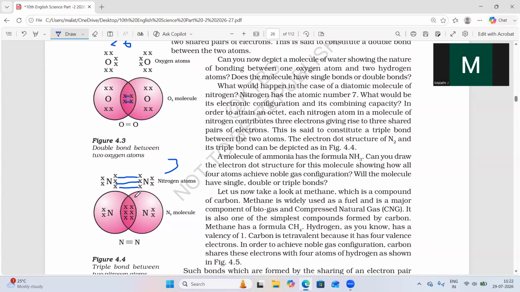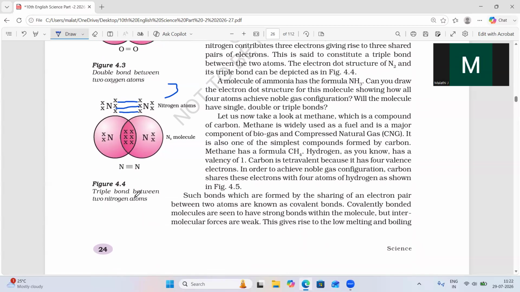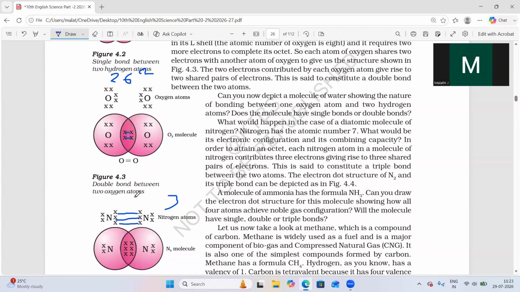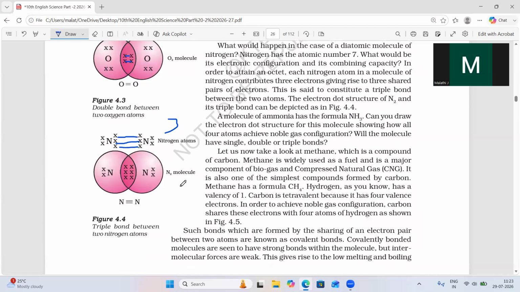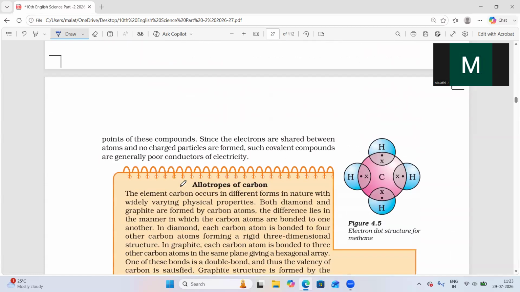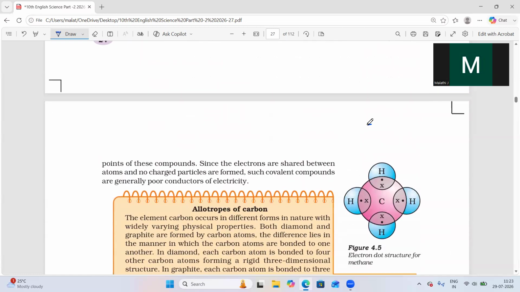So how will the formation of methane take place? Usually carbon forms bonds with hydrogen most of the time. If you take carbon and hydrogen, carbon has 4 valency electrons: 1, 2, 3, 4 are present. So if you observe this, you can understand carbon has 4 valency electrons.